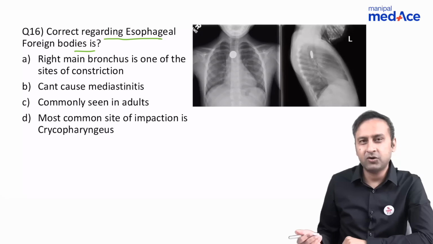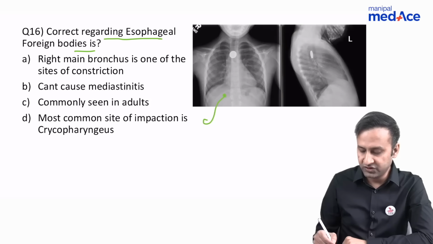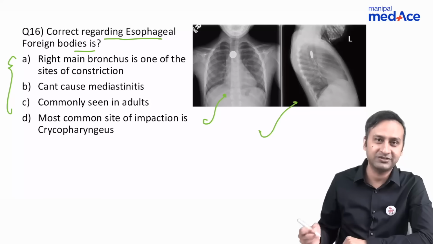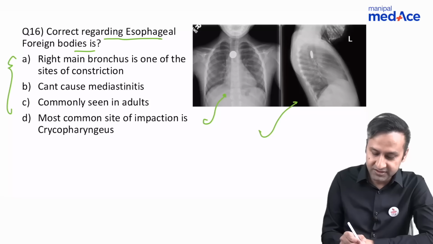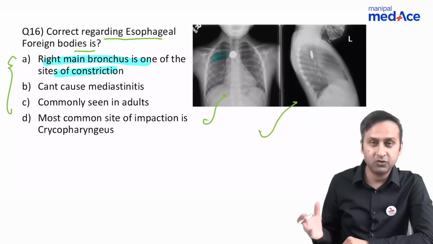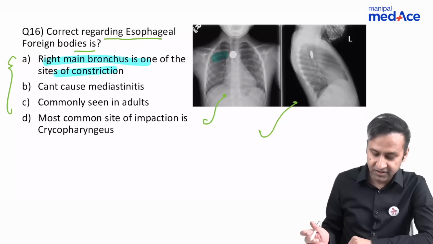So, when the examiner had already given you a hint that it's an esophageal foreign body, why did he give you this particular image? He gave you this particular image because it was very important in eliminating the options. First option, right main bronchus is one of the sites of constriction. No, it's not the site of constriction. You can even see this foreign body located very high up. It is not located in the region of the right main bronchus. In fact, left main bronchus is the site of constriction.